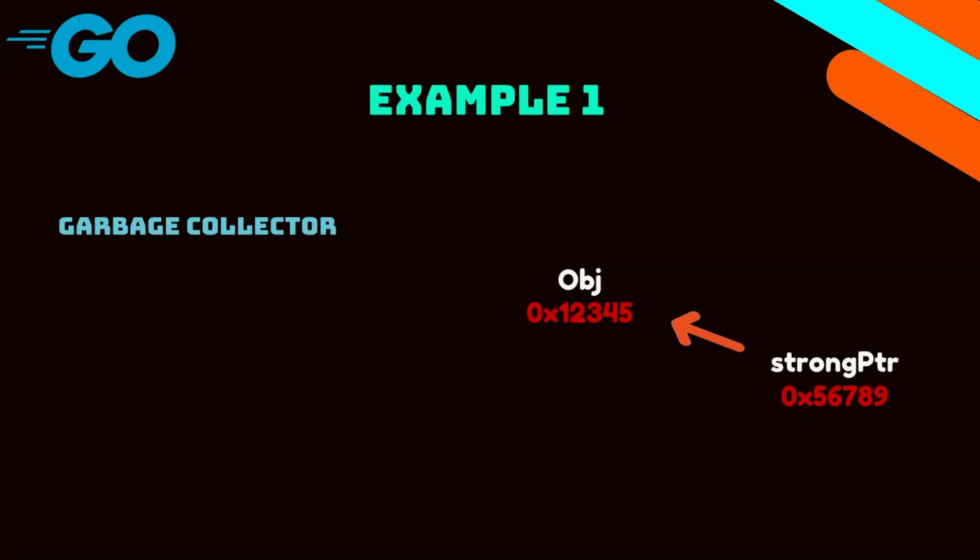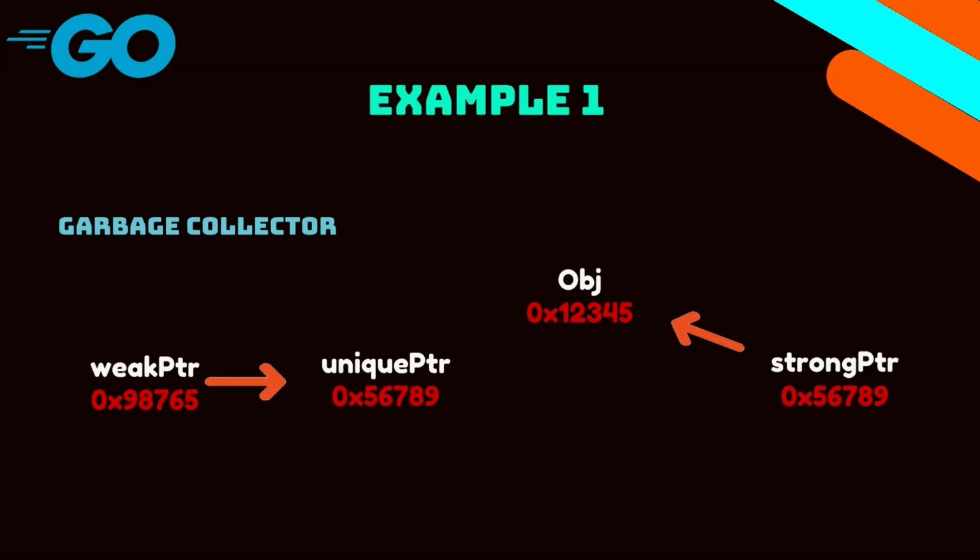0x56789 is the actual memory address of the strong pointer, just to give a sense of what it is. So for the weak pointer, now we want to refer the weak pointer to the object. How that will work is the weak pointer will refer to the unique pointer, which will now refer to the object.